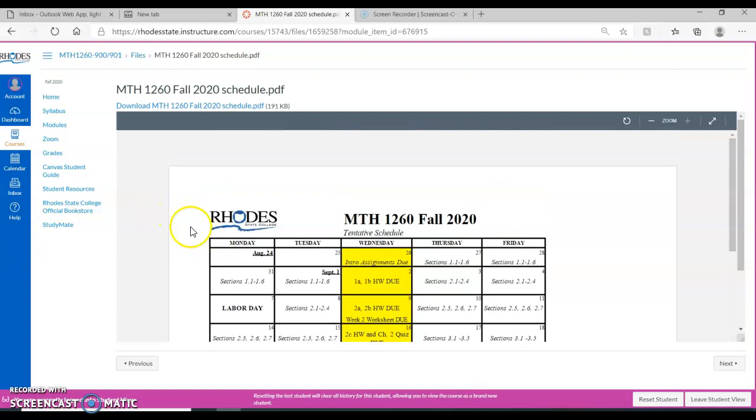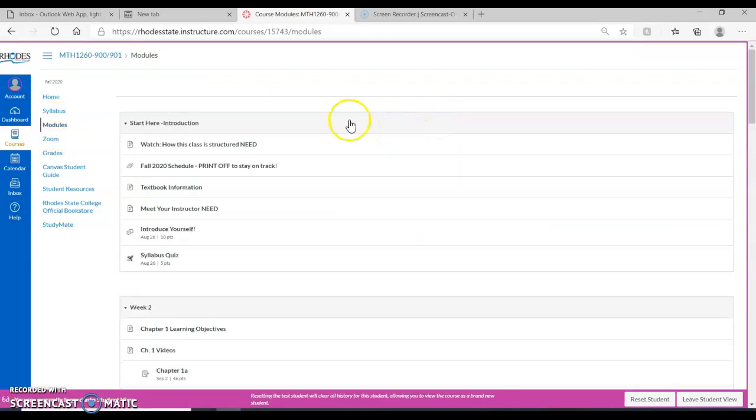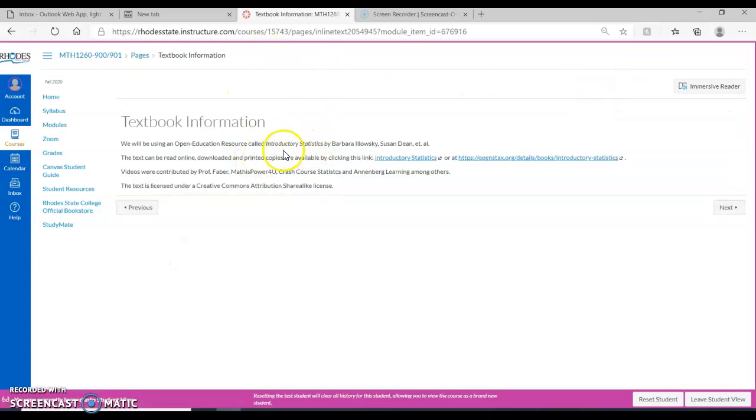Okay, so make sure you print that out, and you do that by downloading it and then printing it on your computer. So that's kind of our map for the course. Textbook information. Okay, this is what I was talking about, and it's an OpenStax textbook. If you click on this link here, it will bring you to the textbook.